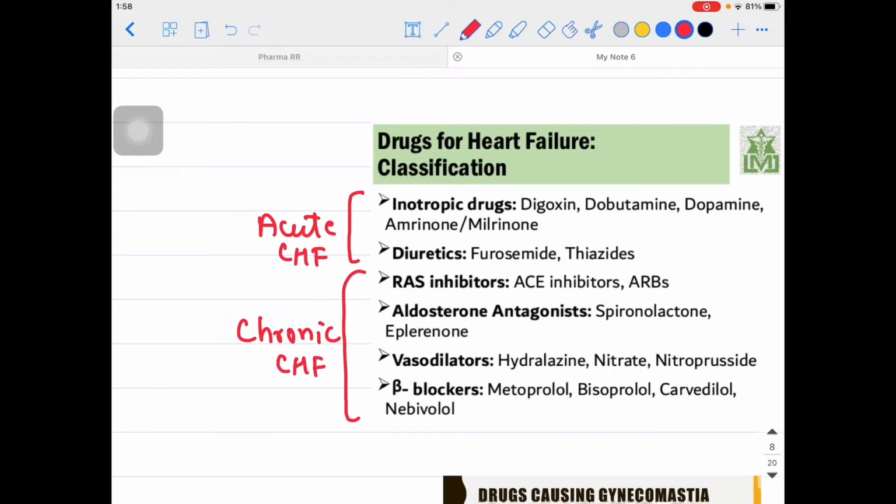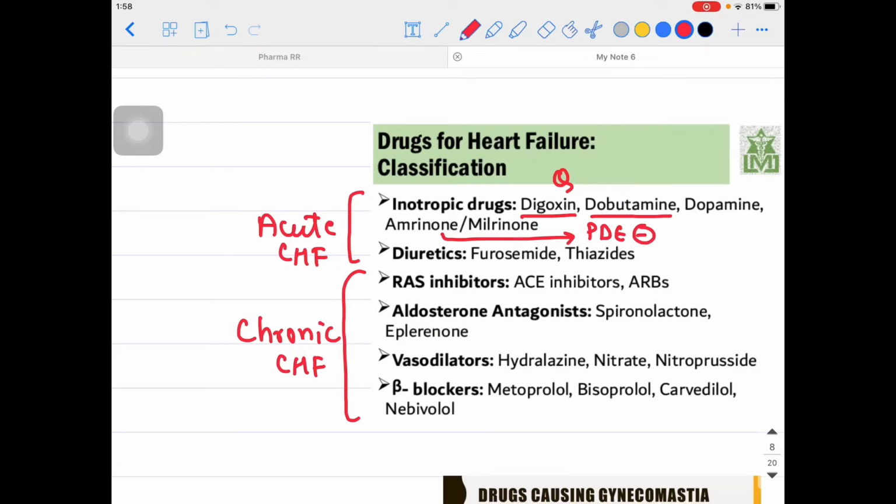Now what we need to understand is what drugs we are using. Inotropic drugs. For example, digoxin, very important in this class. Digoxin, we are using dobutamine, dopamine, amrinone, milrinone. Okay, these are the phosphodiesterase inhibitors which we are using, amrinone and milrinone for example, or inodilators. So these are your phosphodiesterase inhibitors.